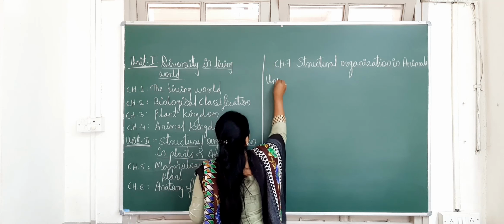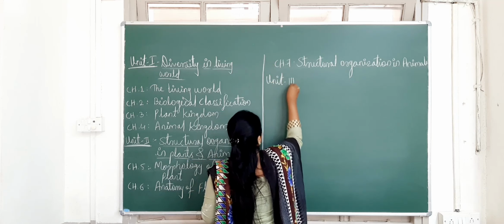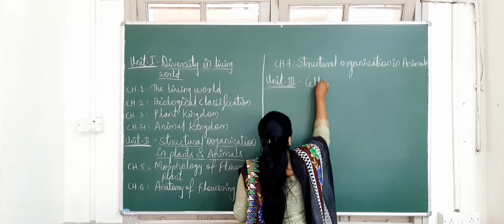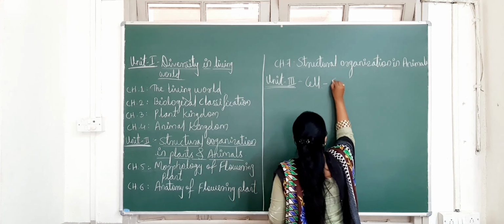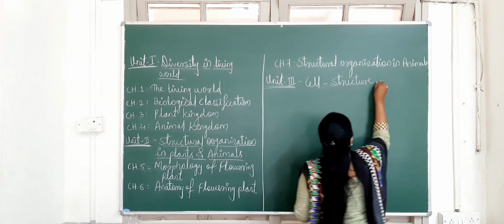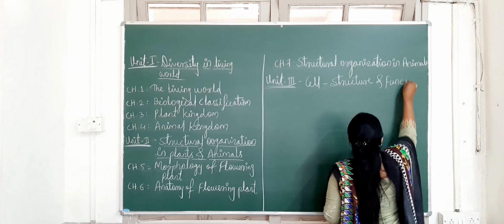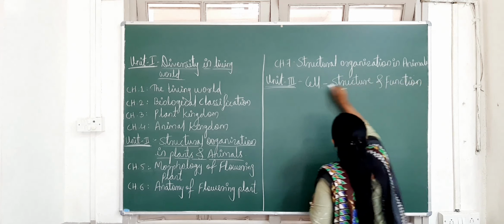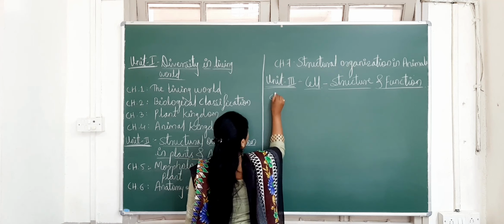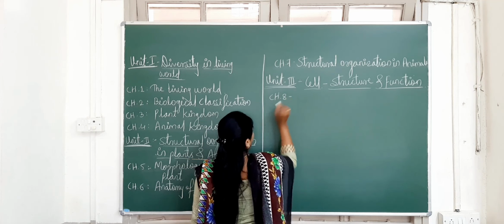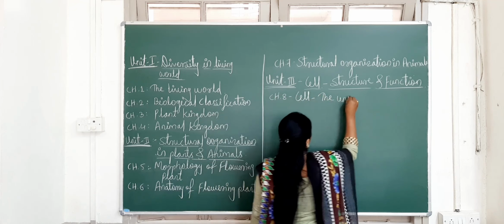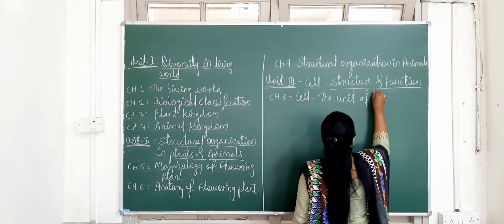Okay, you also note down the syllabus, which is very important to know. Unit number 3 is the cell, in that you are going to study structure and function. The unit number 3 is the cell structure and function. What chapters are there in this, we'll see. The continuation of chapter number 8: first chapter is cell, the unit of life.